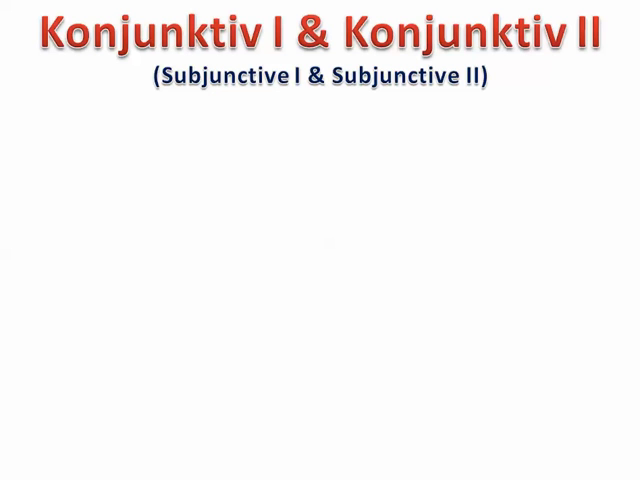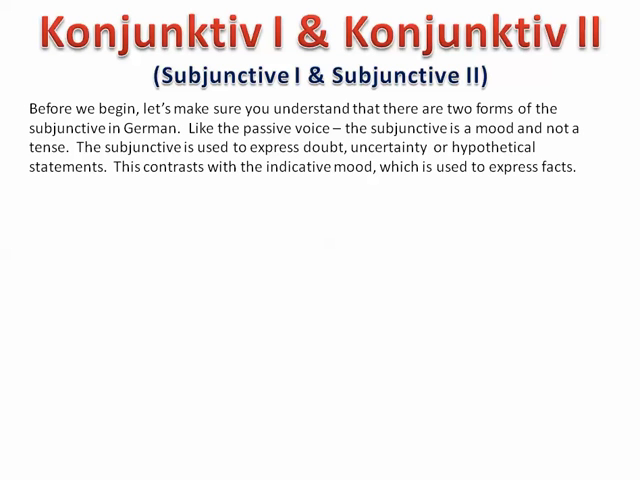So, hello everyone. Today we're going to talk about the conjunctive 1, or the subjunctive, as we say in English, subjunctive 1 and 2. So before we get started, let's make sure you understand that there are two forms of the subjunctive in German. Like the passive voice, and if you don't know what that is, you want to check out our video over that. The subjunctive, like the passive, is a mood and not a tense.